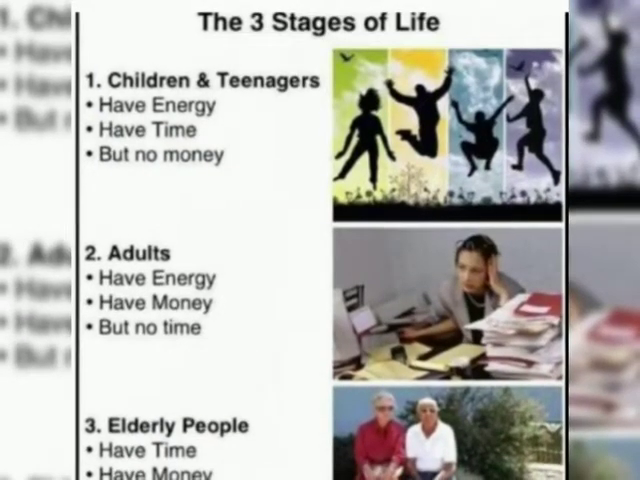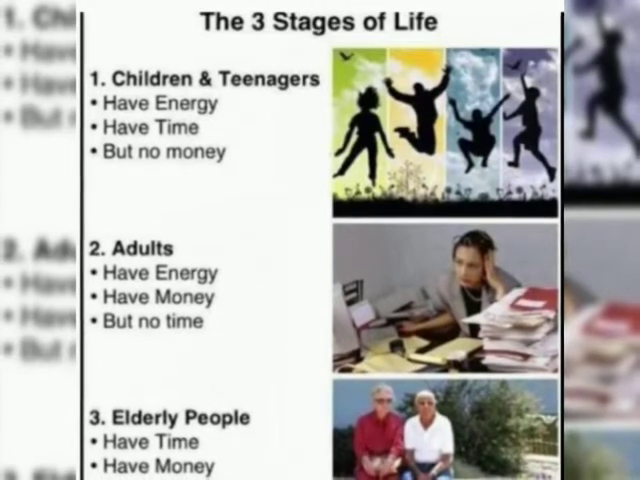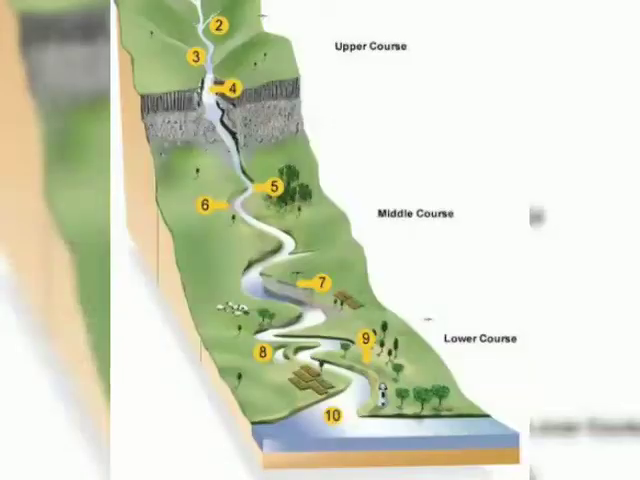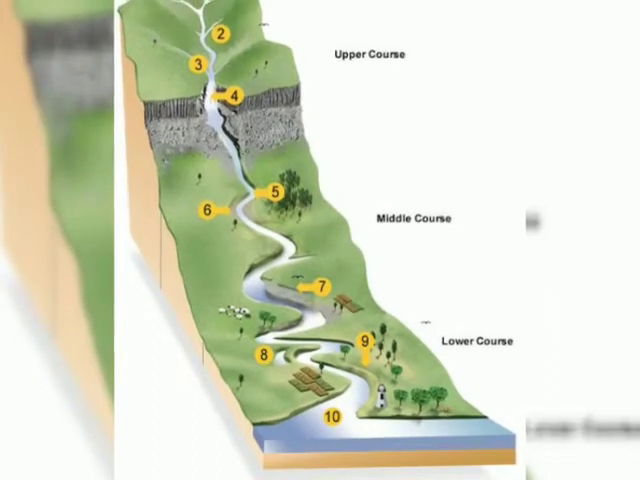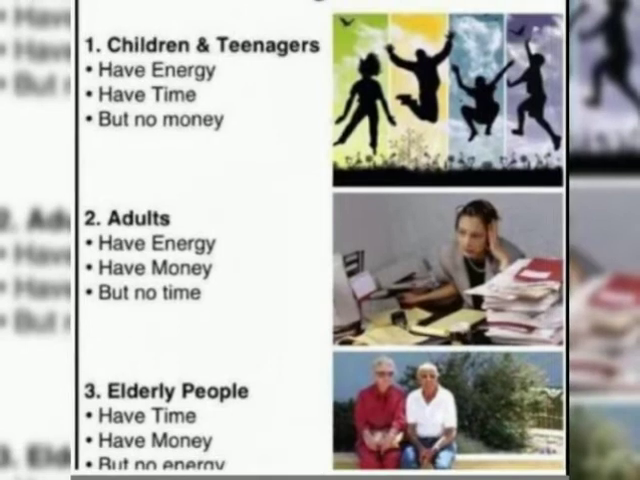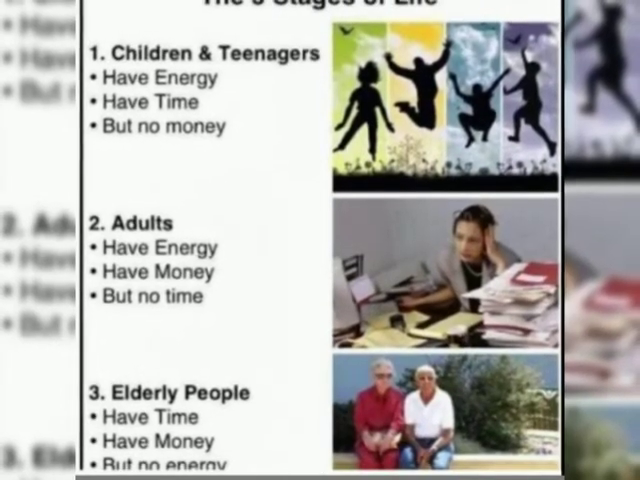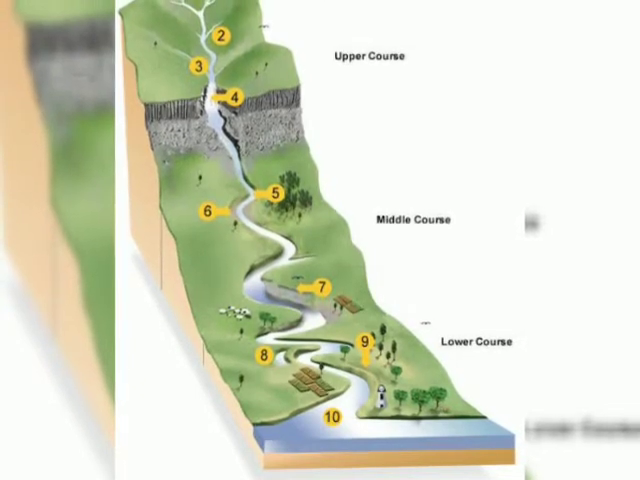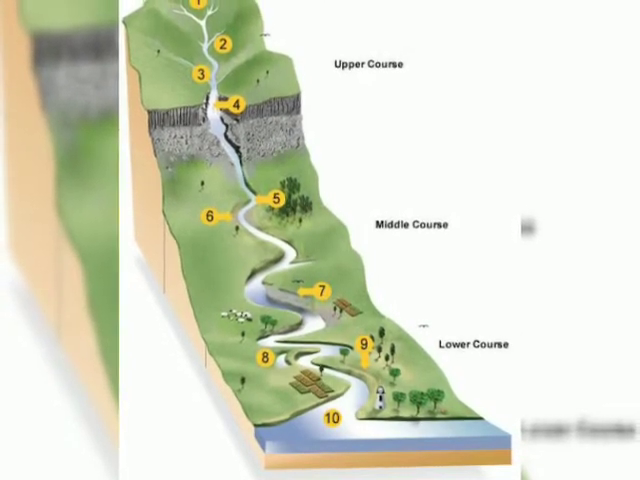As we know about human beings, we all have three different stages of life. In the same way, a river also has three different stages. Like in human beings, we have children, adults and elderly people. In the same way, a river has three different courses: upper, middle and lower course.